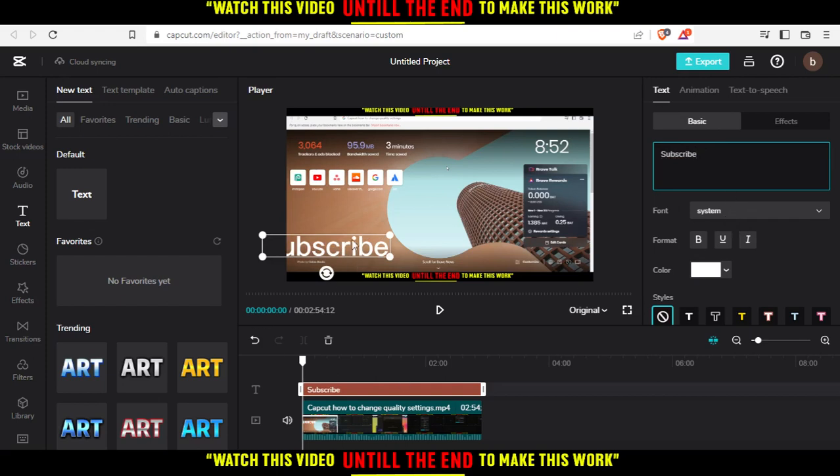If you'd like to edit it, you can make it bigger or smaller if you want. Do whatever you want with it. Put it wherever you want, then export and save the changes. So this will be it for this tutorial.